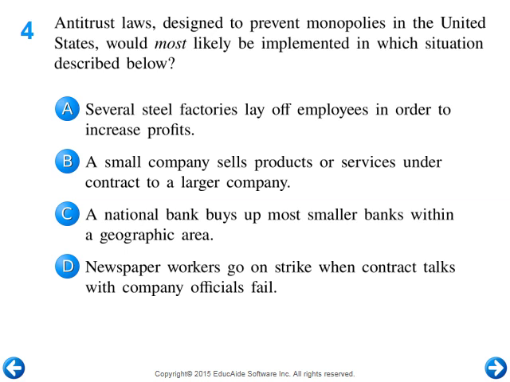C, a national bank buys up most smaller banks within a geographic region. So you have a big bank that starts buying up all the local banks. That makes sense. D, newspaper workers go on strike when a contract expires. This is talking about workers going on strike. It has nothing to do with creating a monopoly. It's going to be C. In this case, it's horizontal integration where one company goes in and buys up all of its competitors, and pretty soon they control the whole market.